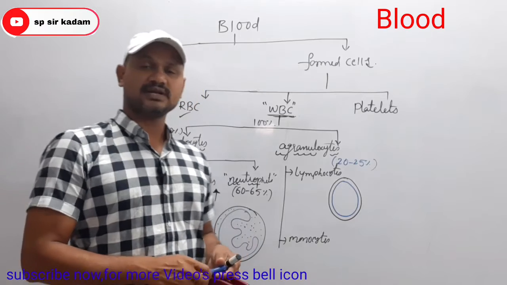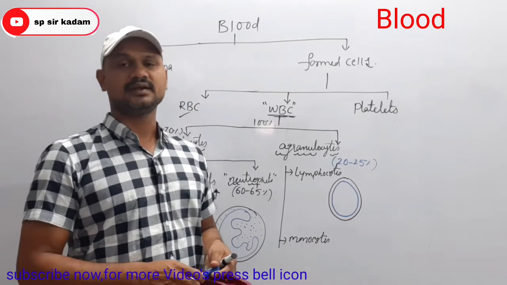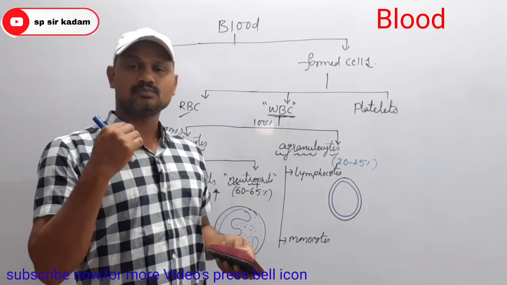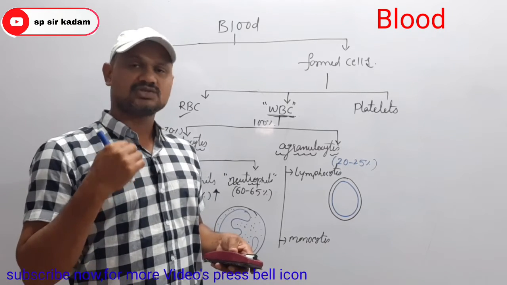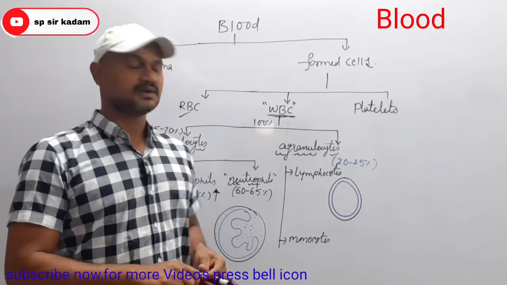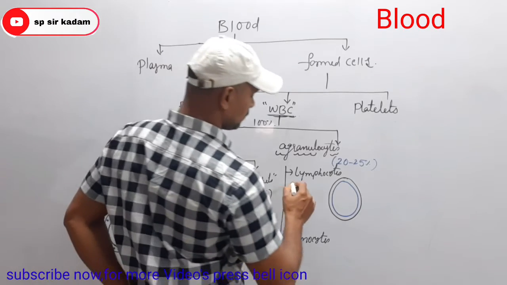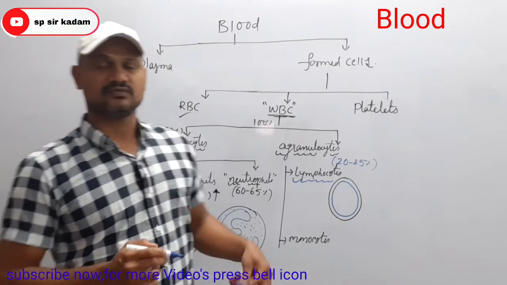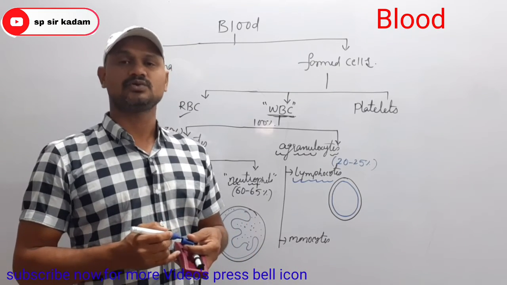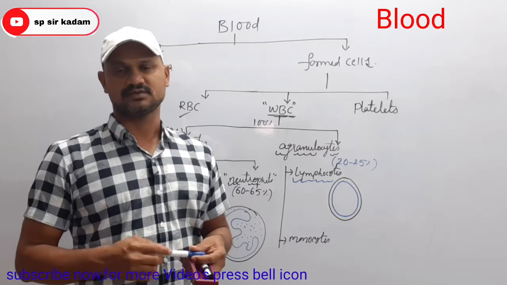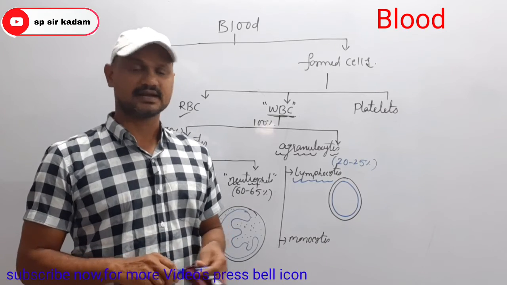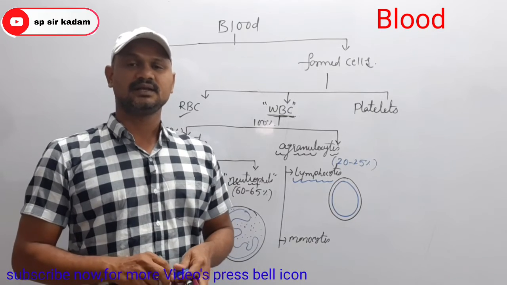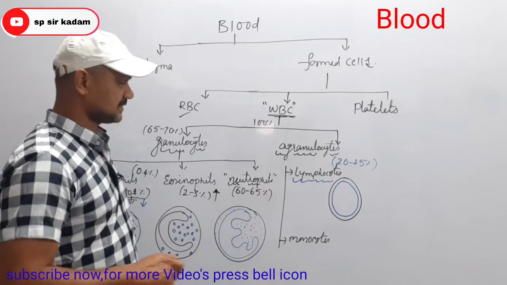B lymphocytes produce antibodies, and the main function of T lymphocytes is to play an important role in immunological reactions, that is, increasing our immunity. So lymphocytes increase our immunity, producing antibodies from B lymphocytes.